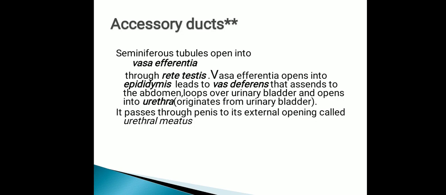Remember one thing, that for urination and for insemination, the path is the same in the male reproductive system. These accessory ducts are given in the NCERT book also, and I have followed the NCERT book totally, it is very important for the exam. Underline those lines in the NCERT book and remember the sequence: rete testis, vasa efferentia, epididymis, vasa deferens, then urethra, and then it comes out through the urethral meatus.